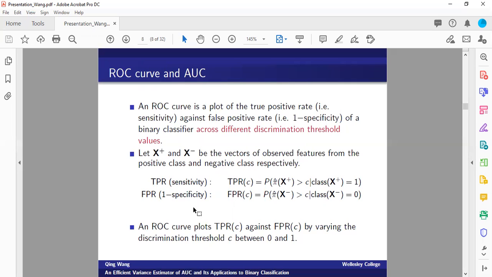Similarly, the false positive rate is a function of the discriminating threshold C. It is the conditional probability that p hat of an observation randomly taken from the negative group has a value greater than C, given that the true label of this observation is equal to 0. An ROC curve plots the true positive rate against the false positive rate by varying the discrimination threshold C between 0 and 1.